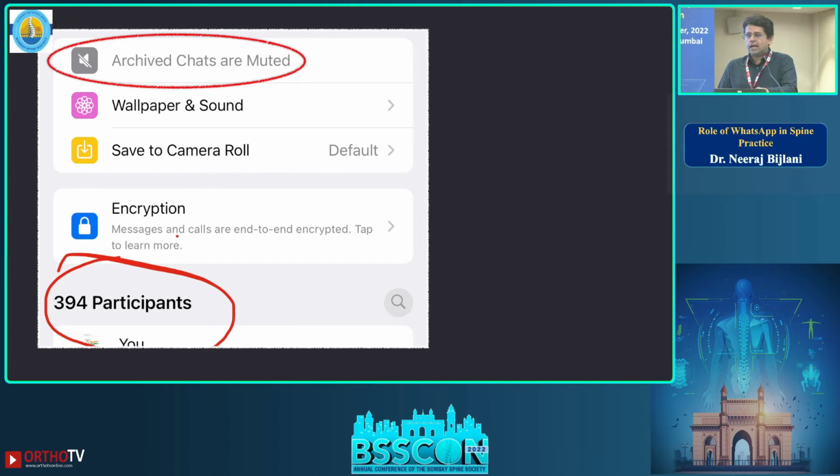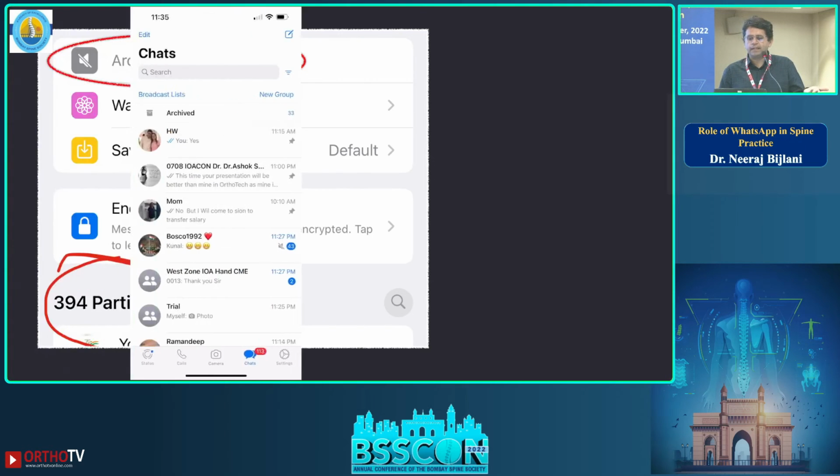And of course, how many people know about archived chats? Archived chats are something you can archive, and they remain in the back end. They are always muted. Even if there are some very active groups, like your school group, and you want to remain in the group and don't want to leave, but you don't want the messages to keep popping up, just archive them. Once archived, they remain muted and don't bother you. Even in WhatsApp, the chat remains separately in the archive section.